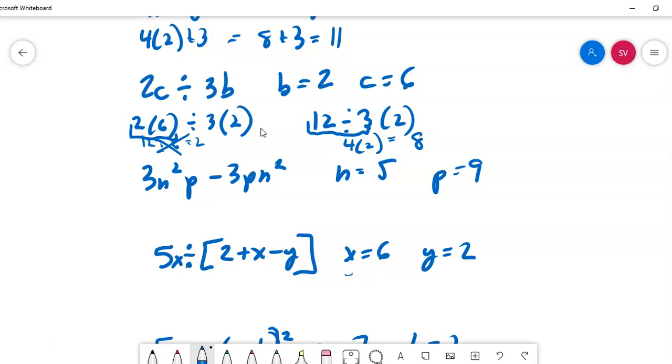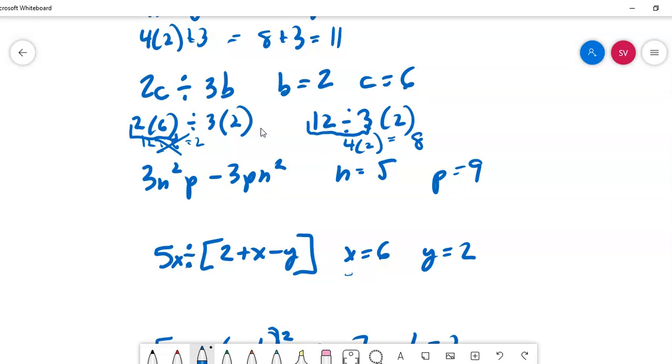The disclaimer about those two is that they are an equal level of priority, so it's whichever one comes first. So you do it this way. So once you get 2 times 6, which is 12, then 12 divided by 3, which is 4, then 4 times 2, which is 8. That's the proper way to do that.